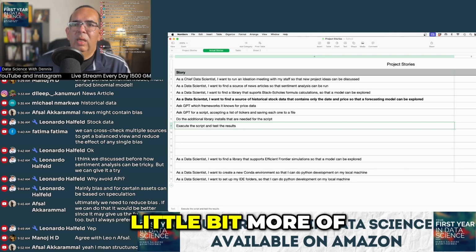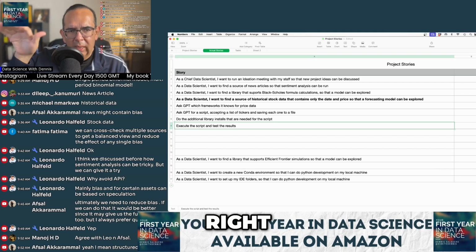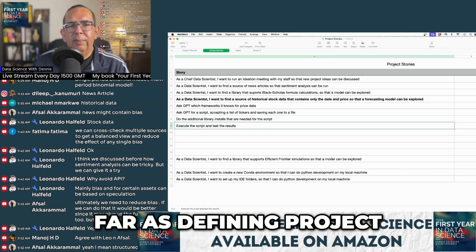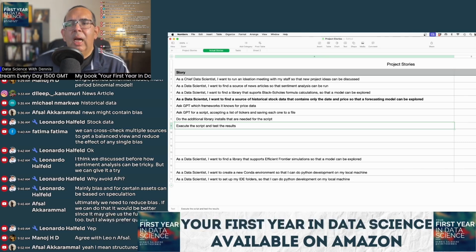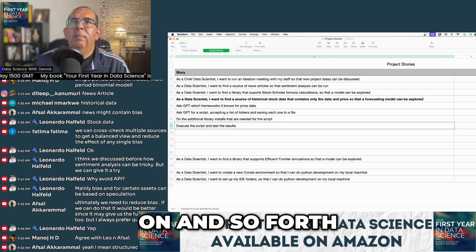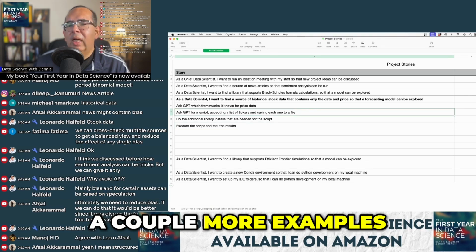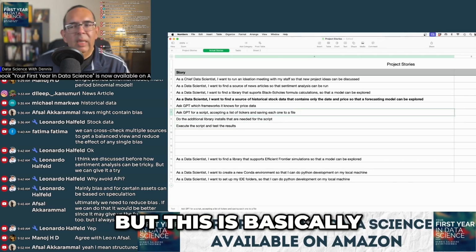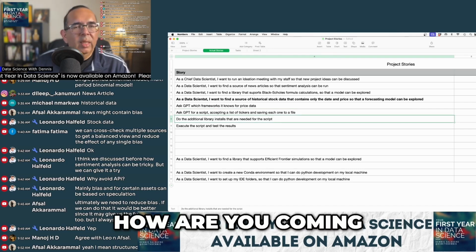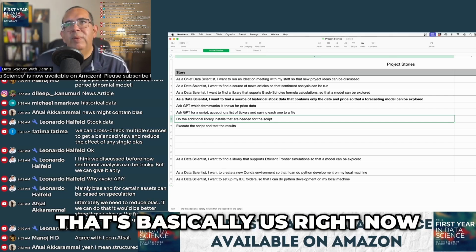So this is more of a sequential waterfall approach, right? This is probably what you have thought of in the past as far as defining project planning, because it's very much in sequence, they're all dependent on each other, and so on. But I just wanted to pause to do that because it seems like a couple of you needed a couple more examples about tasks, and this is basically what they are. When your boss asks, okay, how you coming along on that story? Yeah, here's my tasks and I'm on task 3 or 4, right? That's basically us right now.